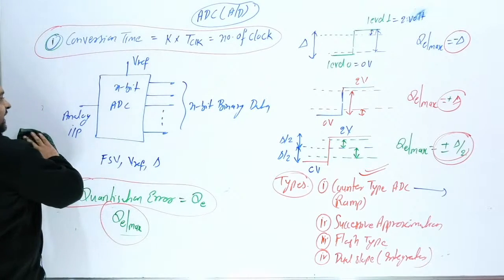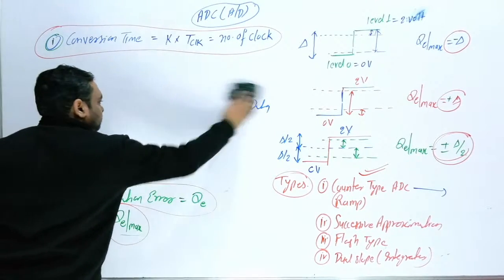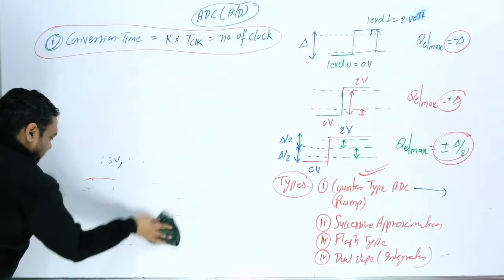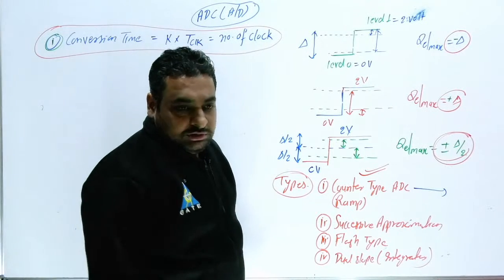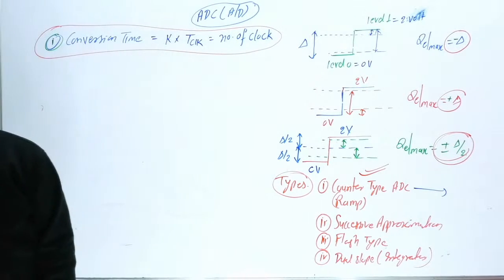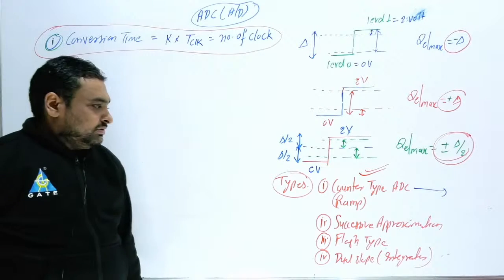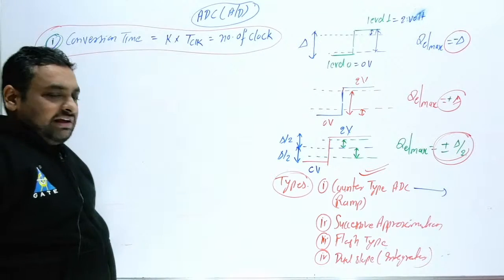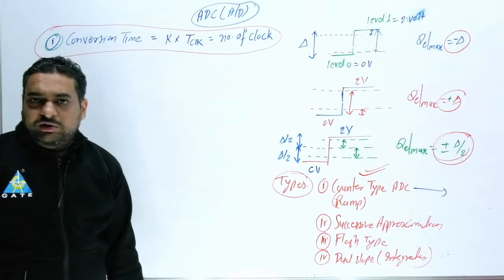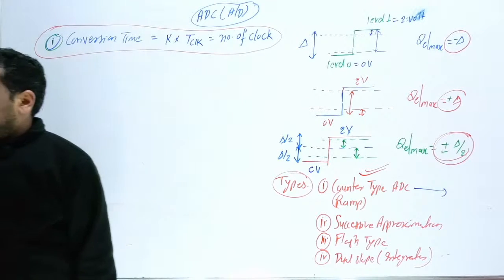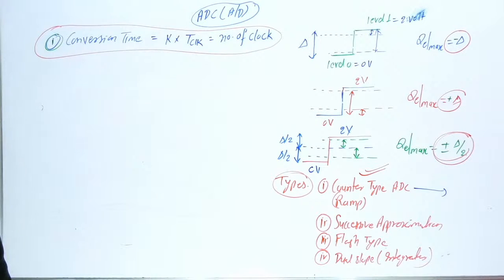What is it for number one, the counter type? Many students get this wrong. Tell me, del or del by 2? What do you feel? Just tell me.